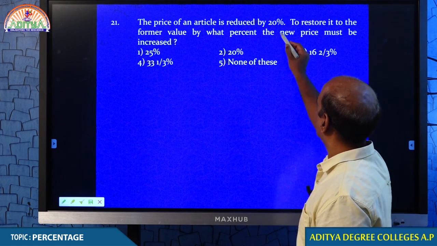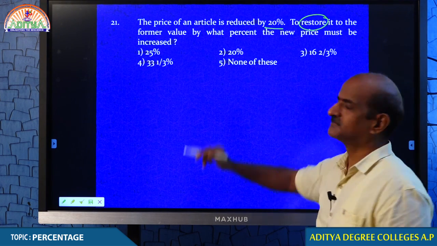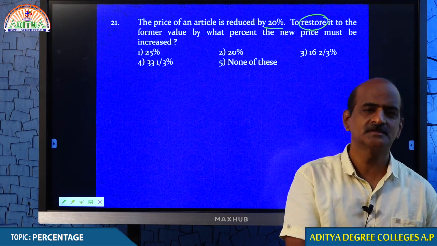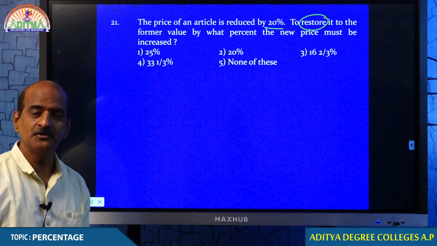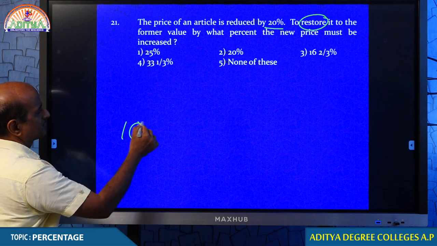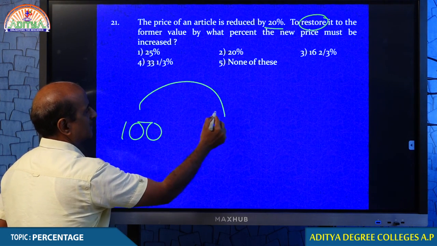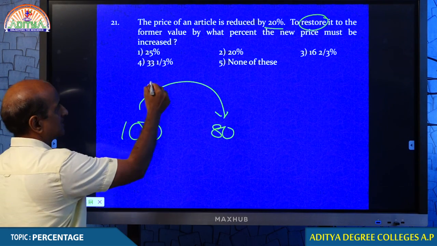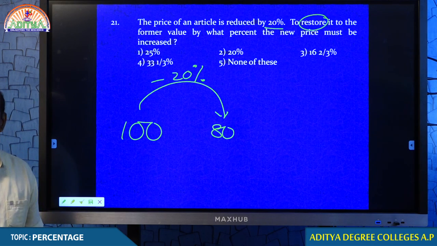The price anyway reduced by 20%. If you want to restore it, is it enough to increase by 20%? No. Want me to explain by giving an example? Okay, take 100, reduce 100 by 20%, it becomes 80, done.